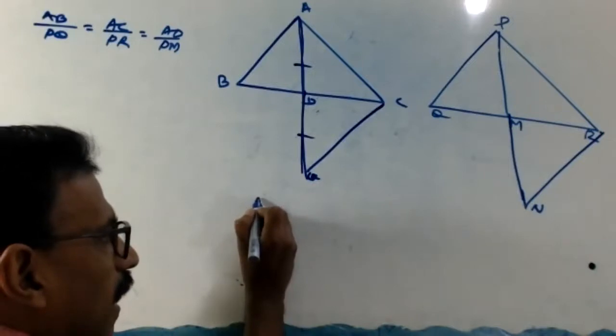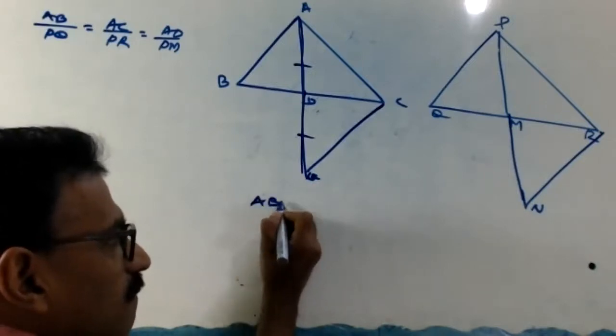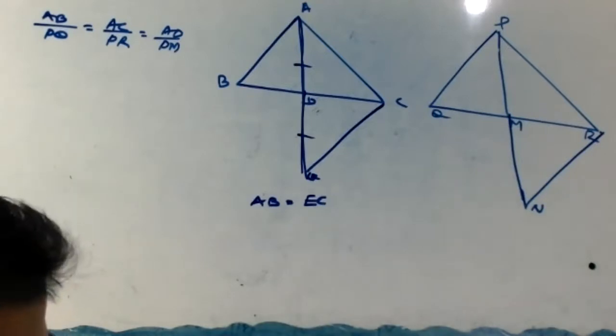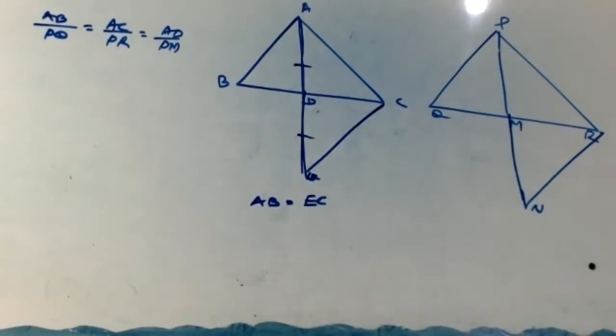Hence, AB equal to EC, CPC. Okay, write that one.